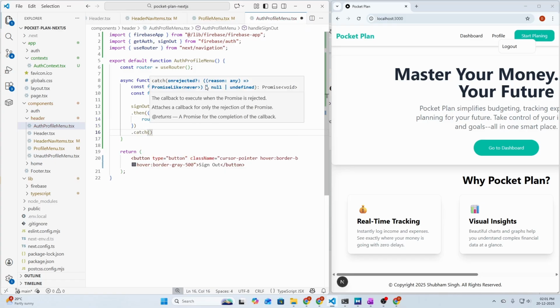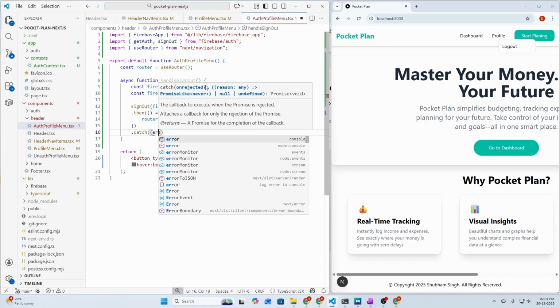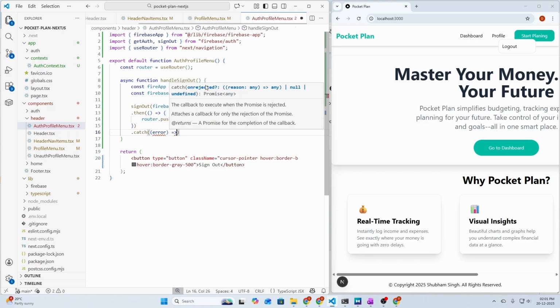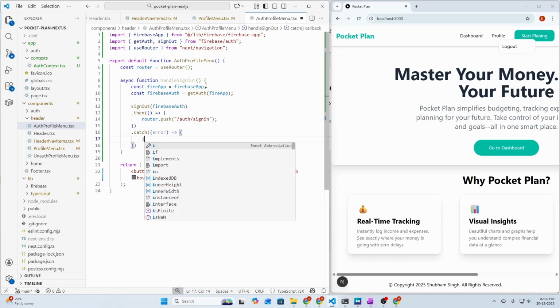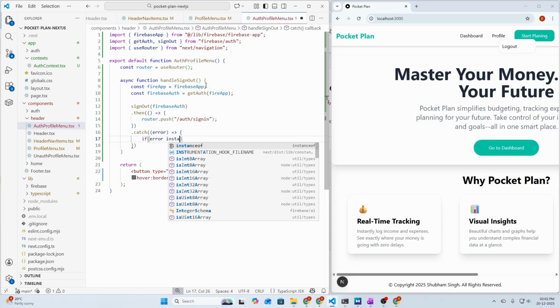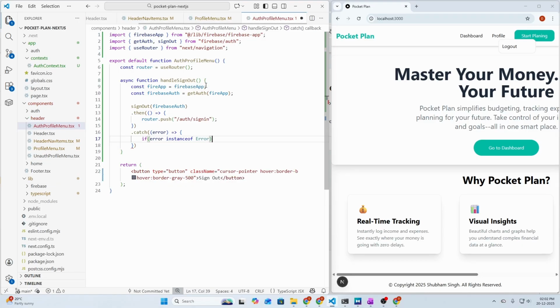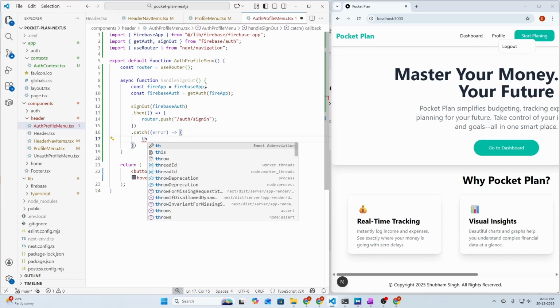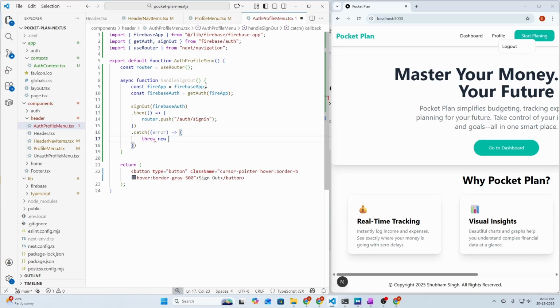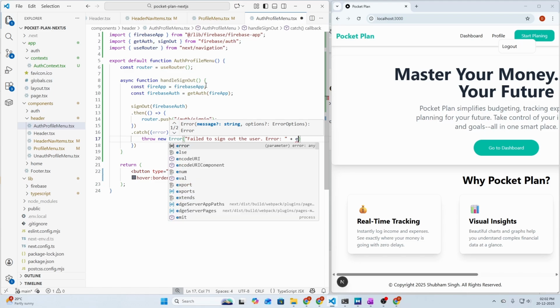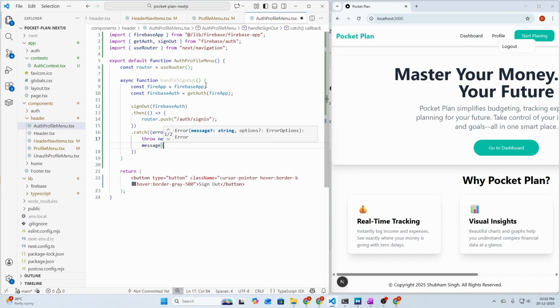So catch, and we call it error object, and we need to pass an arrow function here, and we need to say if error instance of error, but actually we can just throw the error here. So throw new error and say failed to sign out the user error, and pass the error.message here. That's all what we need to do.